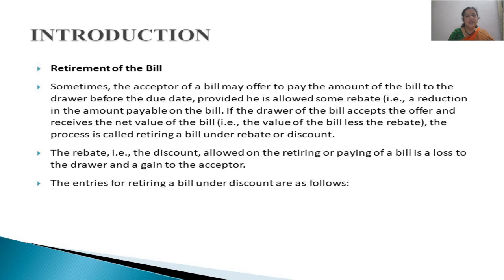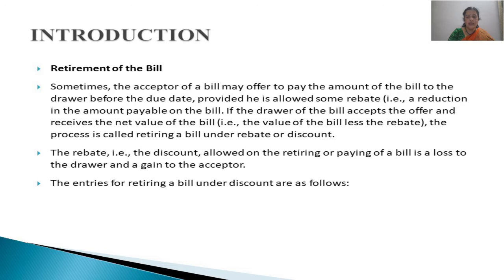In case the drawer agrees and if there is retirement of the bill, this rebate is a kind of loss to the drawer of the bill, because he will be receiving an amount a little less than the amount written on the bill, and the same amount will be a kind of gain for the person who is paying, that is the drawee, because he will be paying a little less than the amount written on the bill of exchange.